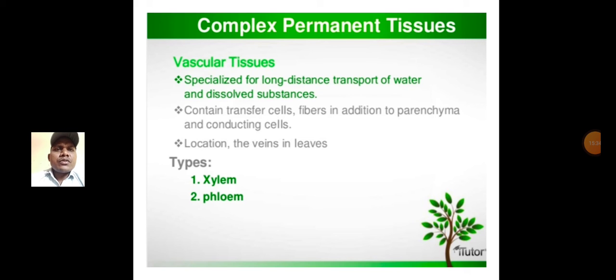Next to complex permanent tissues. Vascular tissues are specialized for long distance transport of water and dissolved substances. Second, they contain transfer cells and fibers in addition to parenchyma and conducting cells. And location, the veins in leaves. Two types of complex permanent tissues will be there, xylem and phloem. Xylem is located at the inside of the vascular bundle and phloem outside of the vascular bundle.